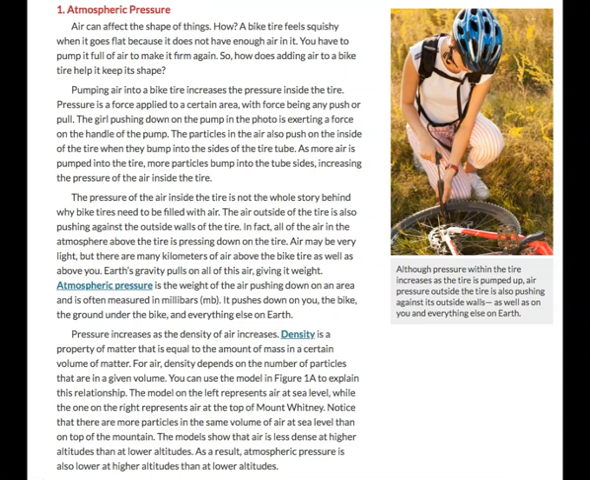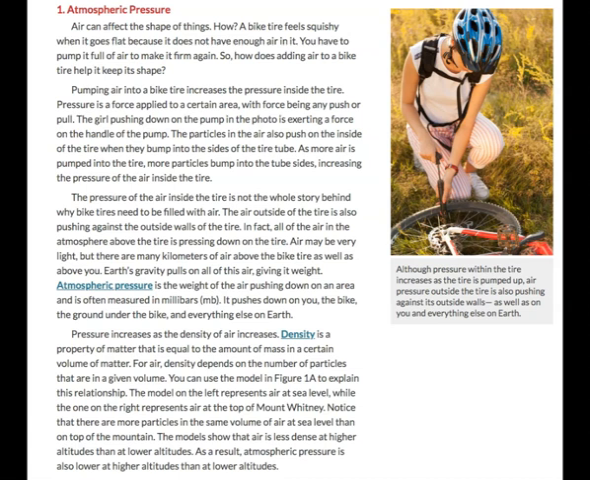Section 1, Atmospheric Pressure. Air can affect the shape of things. How? A bike tire feels squishy when it goes flat because it does not have enough air in it. You have to pump it full of air to make it firm again. So how does adding air to a bike tire help it keep its shape? Pumping air into a bike tire increases the pressure inside the tire.